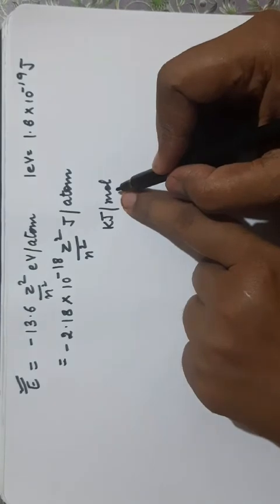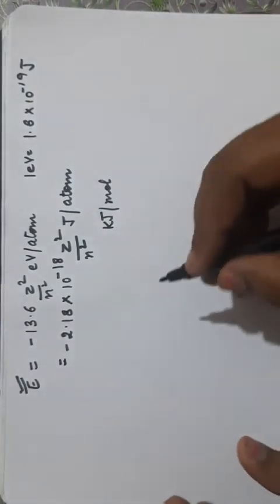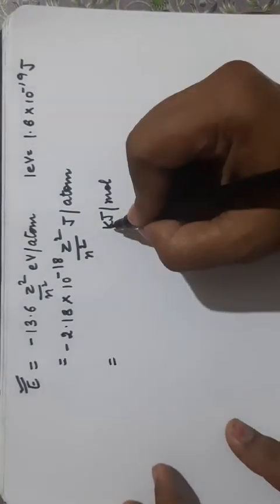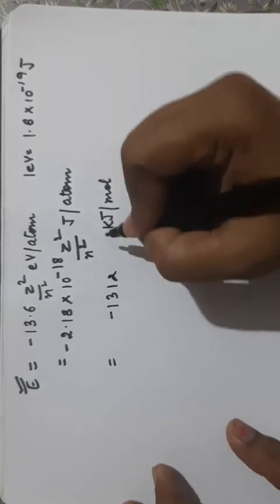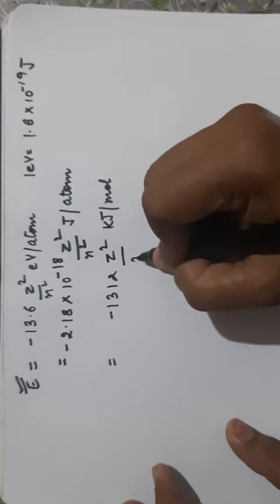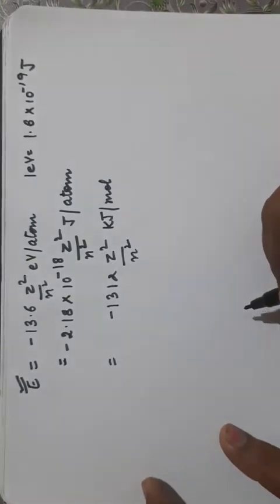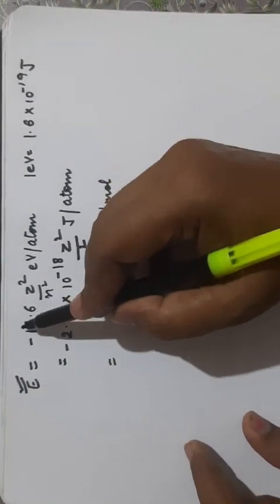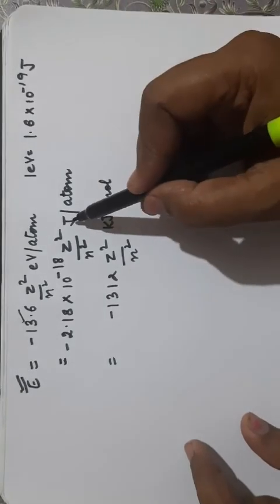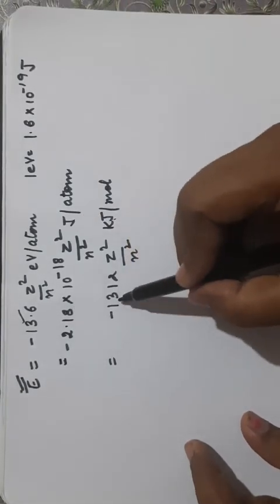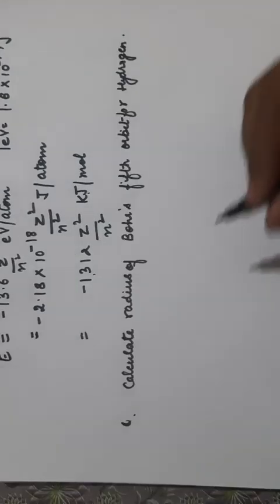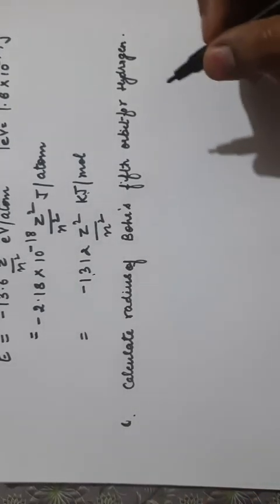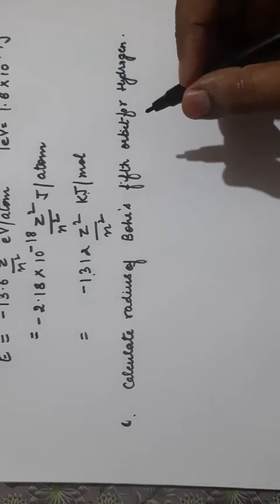This is for per atom. So for per mole, what you have to do? You have to multiply it by Avogadro number. So you will get the answer in kilojoule per mole. It is minus 1312 Z square upon n square kilojoule per mole. So generally we will be using the electron volt formula, but if you are asked the answer in joule or kilojoule, you can use these two formulas to find out the energy of an electron. So these were the formulas for energy, radius and velocity of electron.